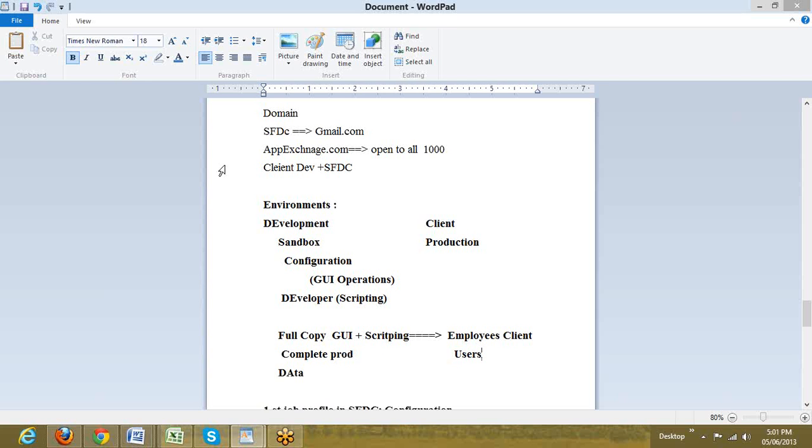This environment is available in all our 5 paid editions. All the 5 paid editions have the sandbox as well as the production.